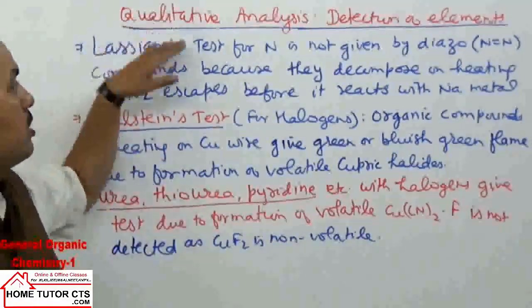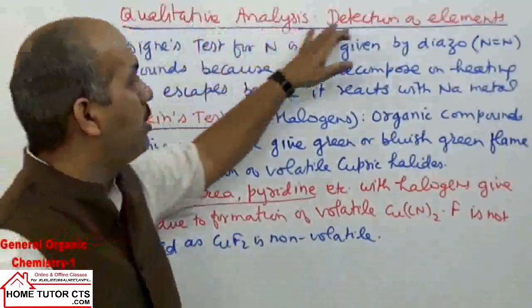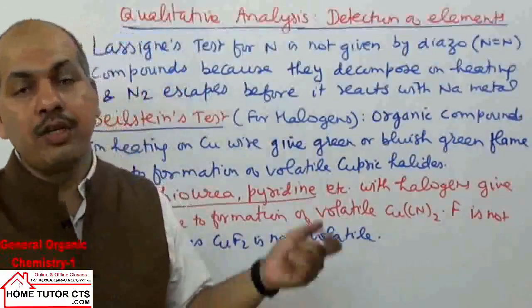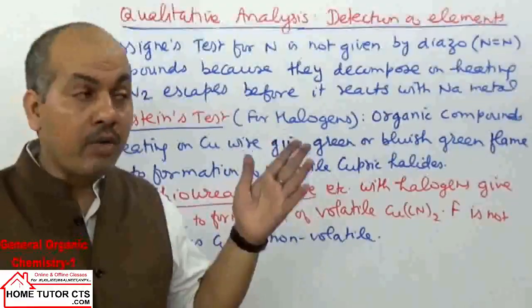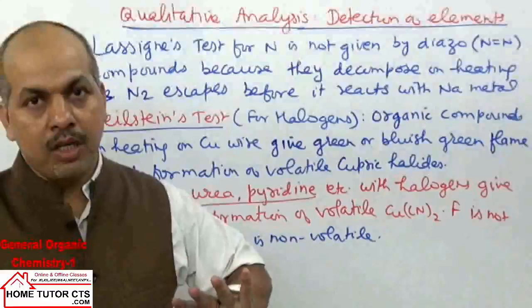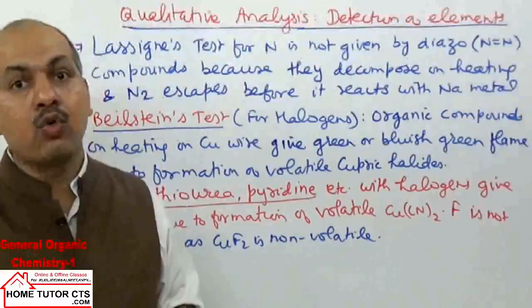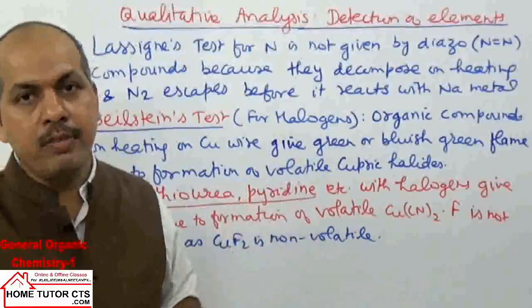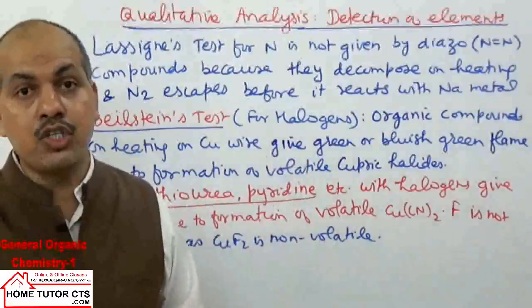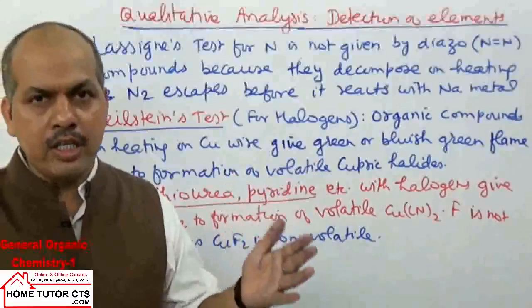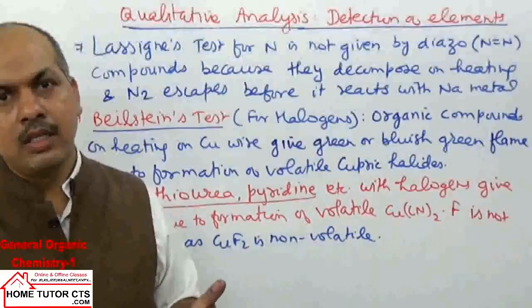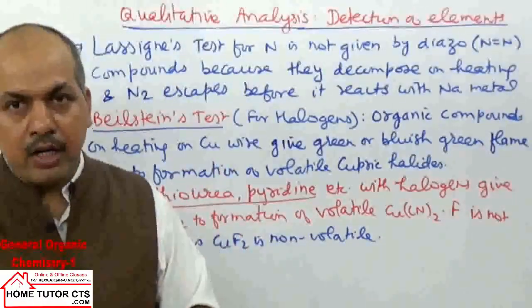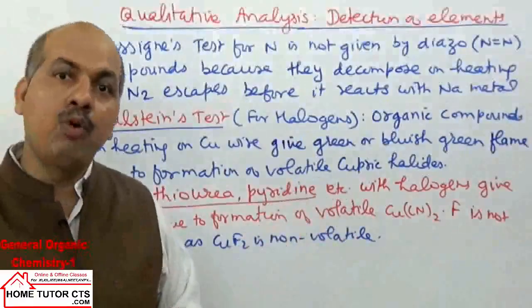Okay, so that is the second step of qualitative analysis, where we have taken testing of different elements by converting them to the ionic forms. Then the third step is quantitative analysis, or estimation, where we take percentage calculation of different elements. This percentage calculation of different elements can be a part or application of the mole concept.